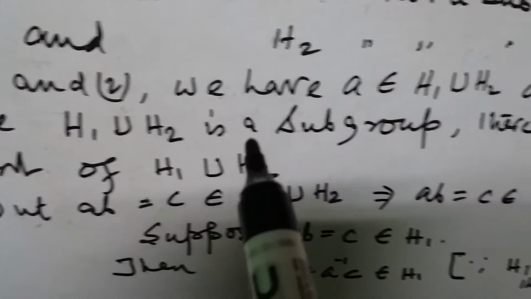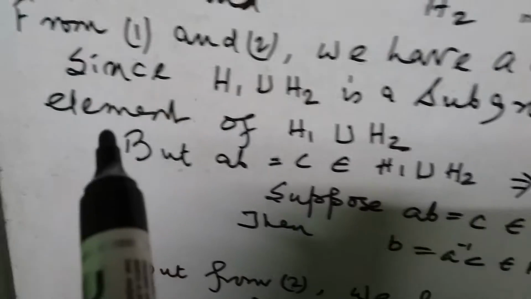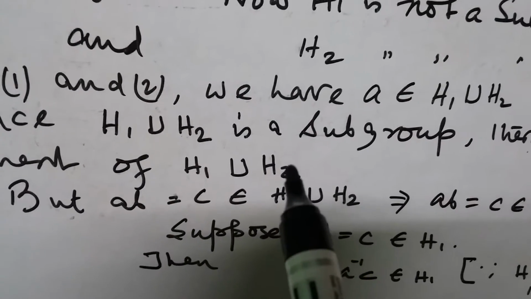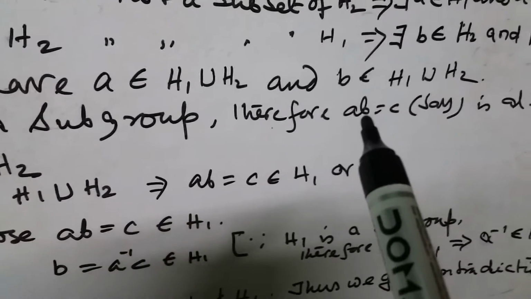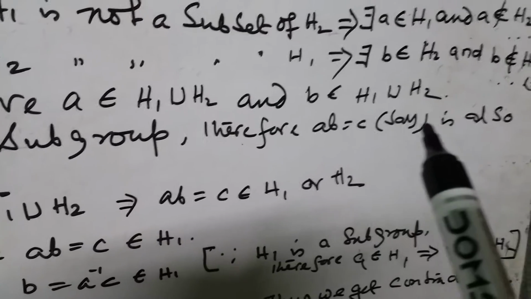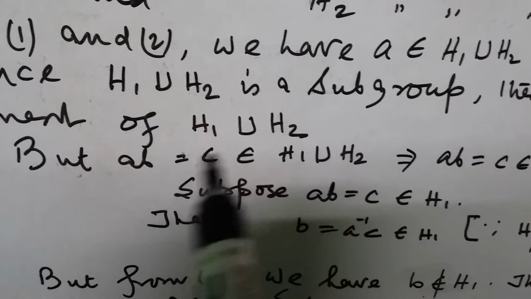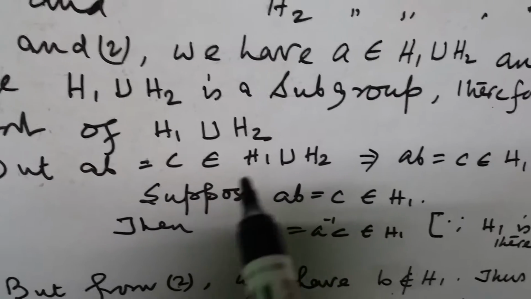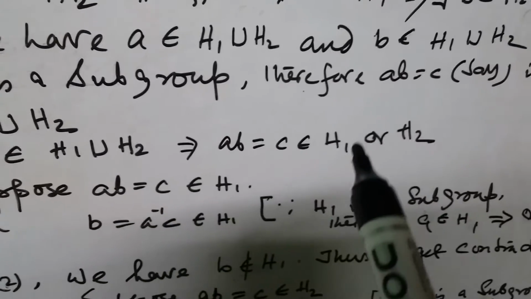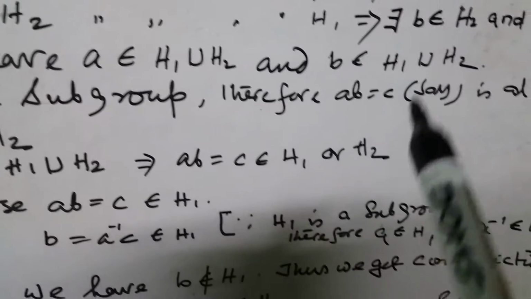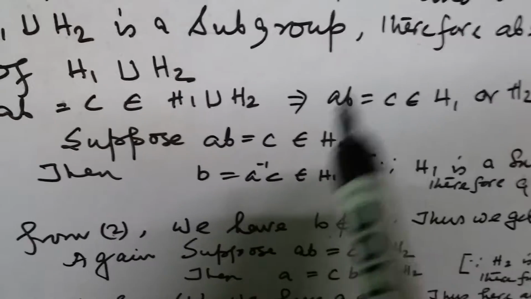Since H1 union H2 is a subgroup, therefore ab is also an element of H1 union H2. Here we consider H1 union H2 is a subgroup, and that's why ab equal to c is also an element of H1 union H2. This implies c belongs to H1 or H2. Suppose ab equal to c belongs to H1.